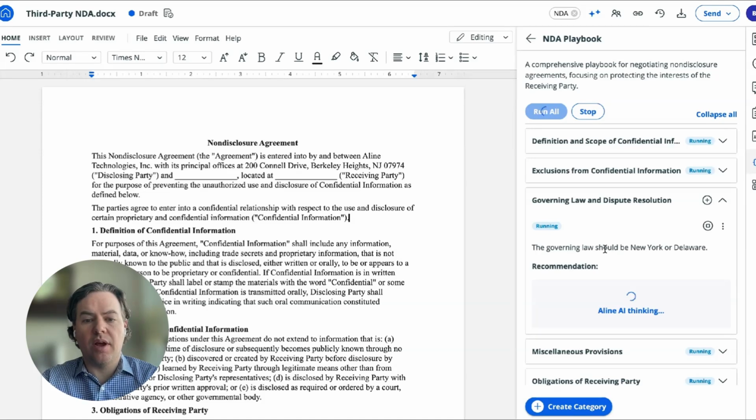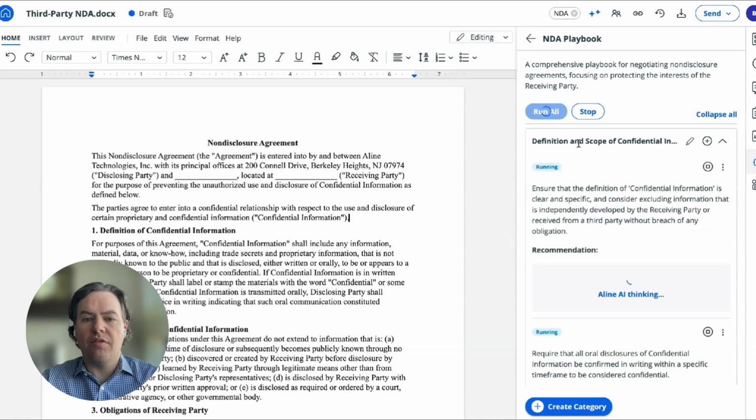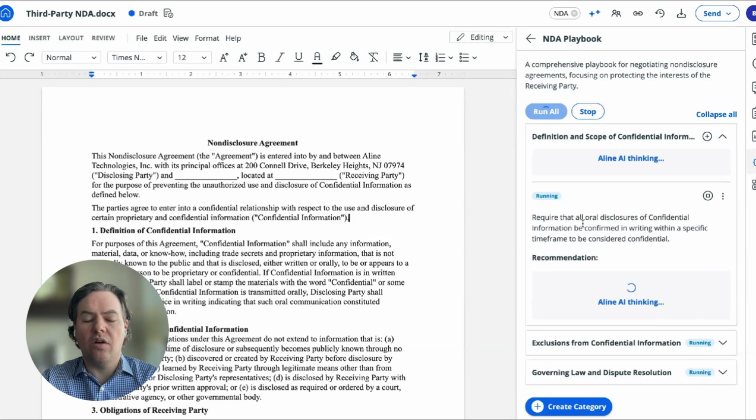So in this particular AI playbook, we have the governing law should be New York or Delaware. And Align AI is automatically analyzing this file and seeing whether it complies with that rule. We also have rules around the definition and scope of confidential information. Ensure the definition of confidential information is clear and specific, and it excludes information that's independently developed, as well as other rules. Require all oral disclosures to be confirmed in writing within a specific time frame to be considered confidential.